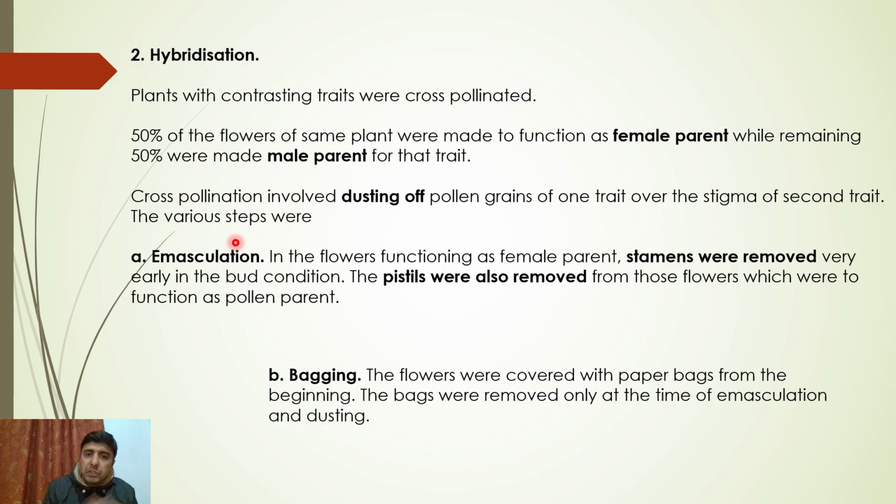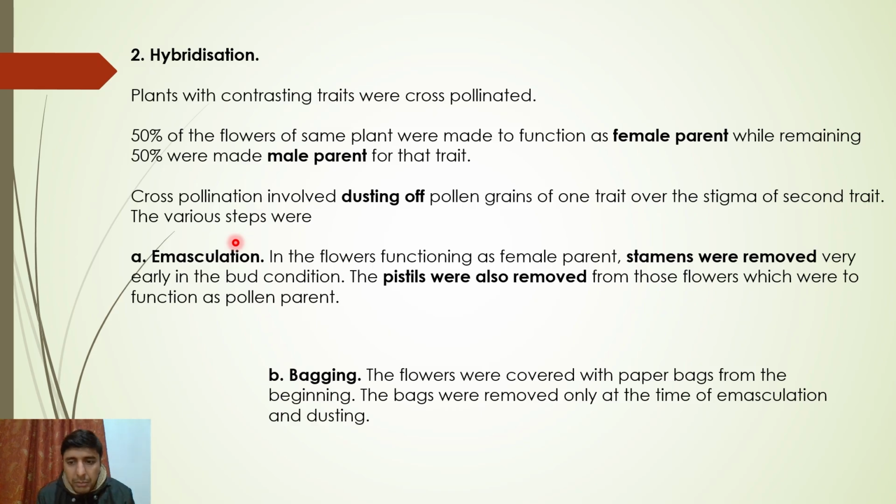In some the stamens were removed, those behaved as female parent, and in some the pistils were removed, those behaved as the male parent. So this is how male and females were created. Otherwise, remember one thing: the flowers of pea plant are bisexual. Both sexes are present in the single flower. But you had to make male flowers and female flowers by emasculation.